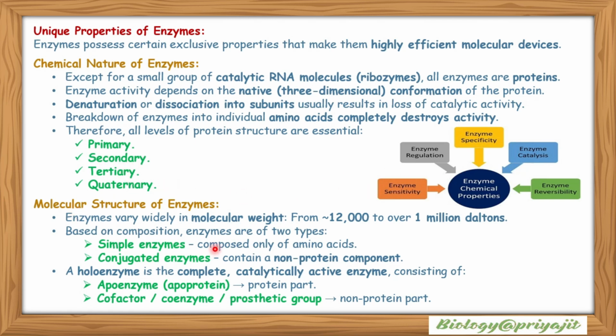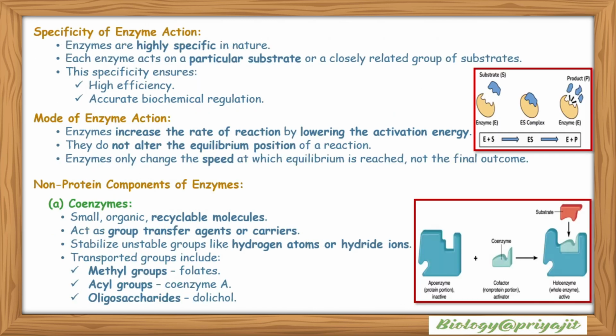Molecular structure of enzymes. Enzymes vary widely in molecular weight, ranging from 12,000 to 1 million daltons. Based on composition, enzymes are of two types: simple enzymes composed only of amino acids, and conjugated enzymes, which contain a non-protein component. A holoenzyme, that is a complete catalytically active enzyme, consists of both the apoenzyme or apoprotein, that is the protein part, and the cofactor, coenzyme or prosthetic group, that is the non-protein part.